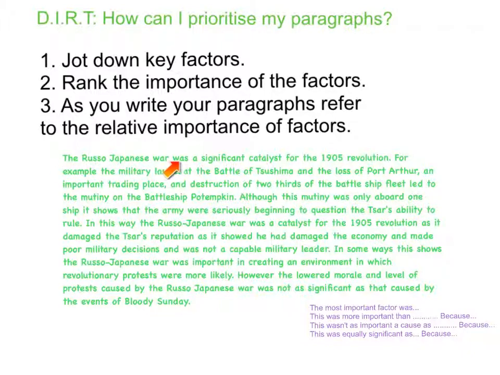The Russo-Japanese War was a significant catalyst for the 1905 revolution. For example, the military losses at the Battle of Tsushima and the loss of Port Arthur, an important trading place, and destruction of 2/3 of the battleship fleet led to the mutiny on the battleship Potemkin. Although this mutiny was only aboard one ship, it shows that the army was seriously beginning to question the Tsar's ability to rule. In this way, the Russo-Japanese War was a catalyst for the 1905 revolution, as it damaged the Tsar's reputation, as it showed he had damaged the economy and made poor military decisions and was not a capable military leader.